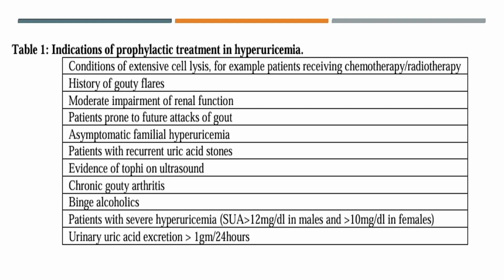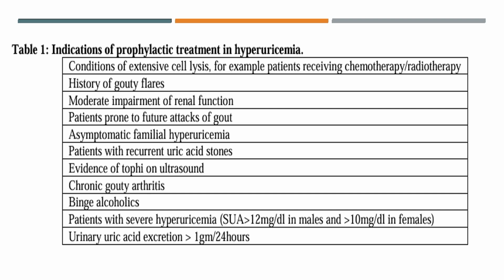So now we have a patient having serum uric acid 7, 8 in your day-to-day practice. In which patient should you start a uricosuric drug or give treatment for hyperuricemia, because in every patient uric acid reduction is not required. Indications of prophylactic treatment in hyperuricemia: if your patient has extensive cell lysis and chemolysis, patients on chemotherapy or radiotherapy with more tumor load, then a history of gouty flare, recurrent flare is again an indication. Moderate impairment of renal function, like less than 30 ml GFR, you should consider.